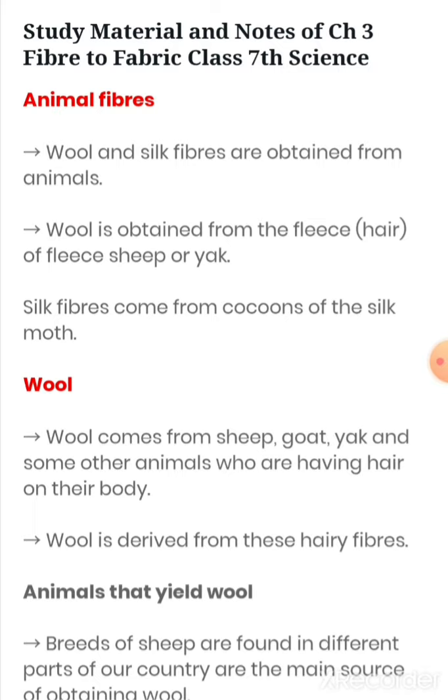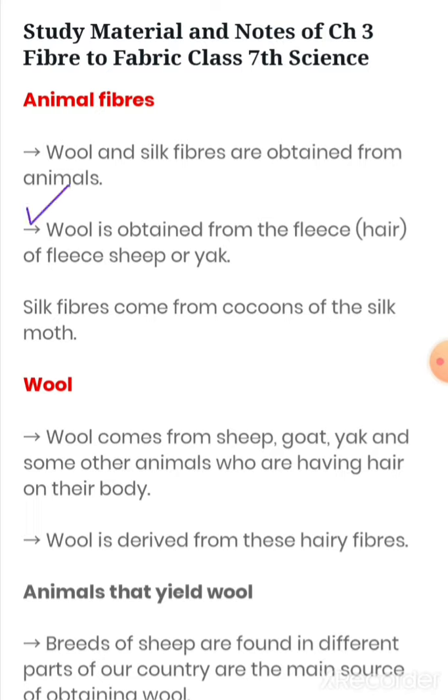So let's start. First of all, students, let us learn about animal fibers. So what are animal fibers? Now, wool and silk are obtained from animals. We all know that. So wool and silk are obtained from animals.